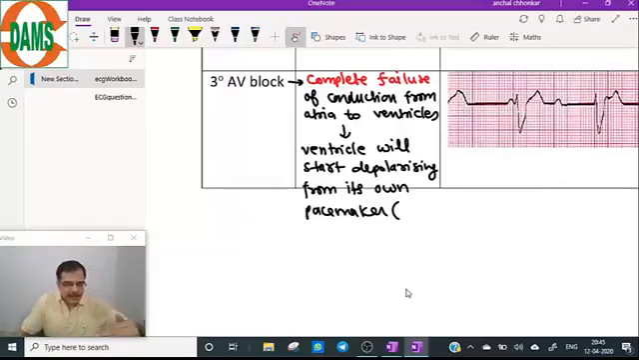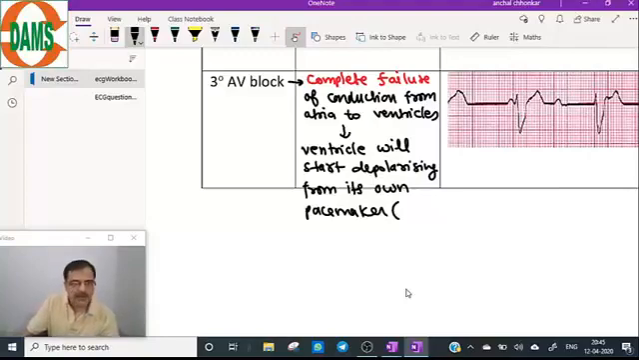So the SA node is normal, but that atrial impulse is not conducting through the AV node. No impulse is going through the AV node. So what will happen? The ventricle will start depolarizing from its own pacemaker.